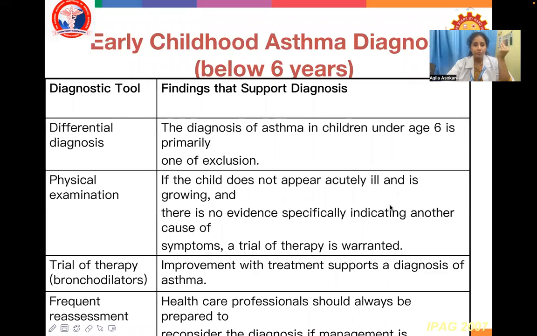So, the diagnosis of asthma in children under the age of 6 is primarily one of exclusion. Physical examination: if the child does not appear acutely ill and is growing, and there is no evidence specifically indicating another cause of symptoms, a trial of therapy is warranted. Trial of therapy with bronchodilators. Improvement with treatment supports a diagnosis of asthma. Frequent reassessment: healthcare professionals should always be prepared to reconsider the diagnosis if management is not helping the child.